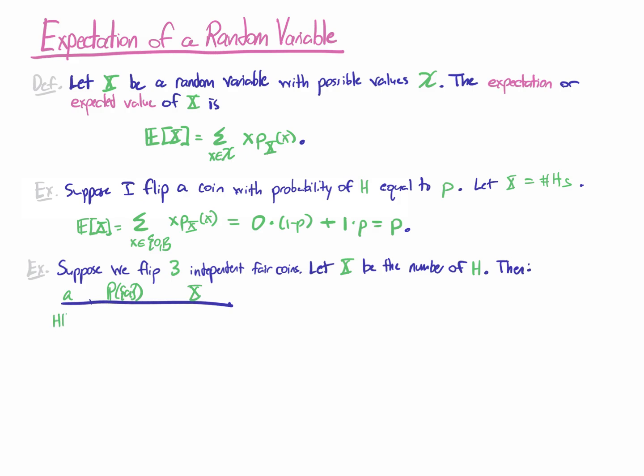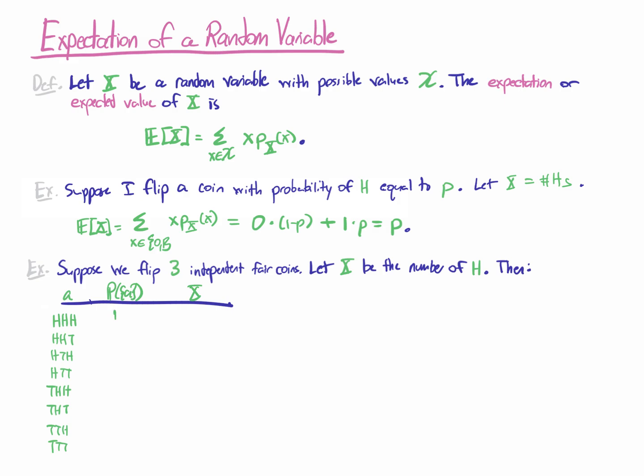So for our outcomes, we can get heads-heads-heads, heads-heads-tails, heads-tails-heads, heads-tails-tails, tails-heads-heads, tails-heads-tails, tails-tails-heads, or tails-tails-tails.